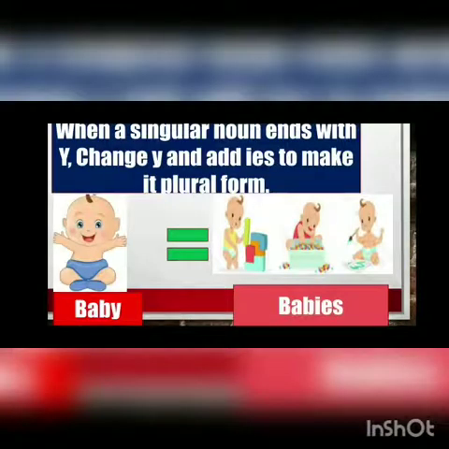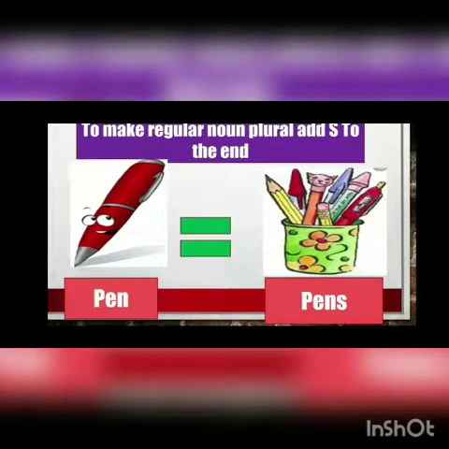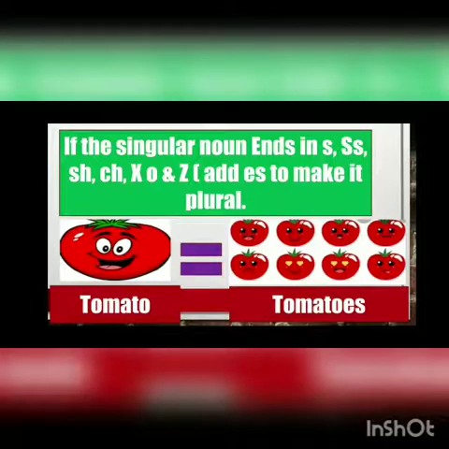We'll revise one more time. Look. Here is one pen. It is a regular noun. So when the regular noun is there, you need to only add s to that. So pen, pens. Here only one pen is there, so you will change pen into pens. Here many pens are there. So what will you add? Only s.